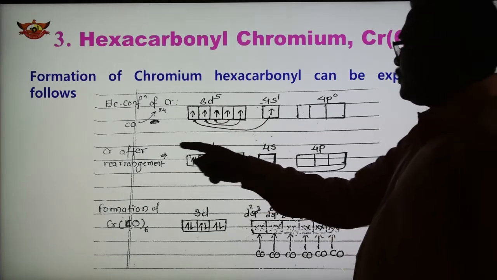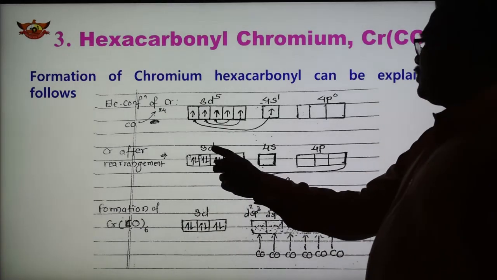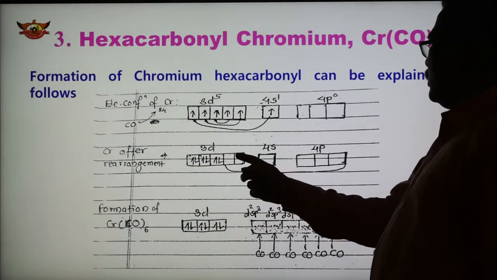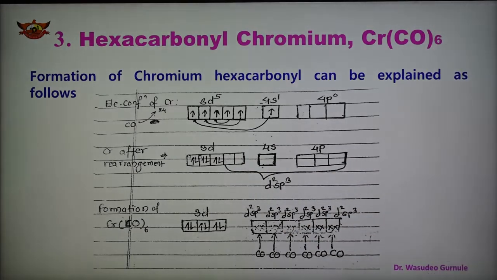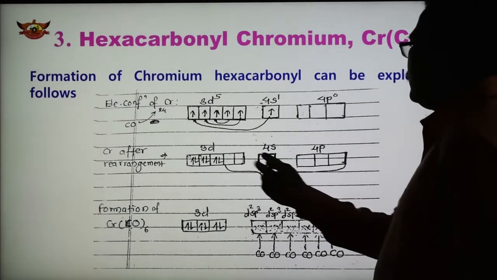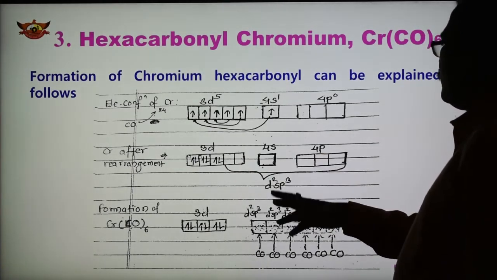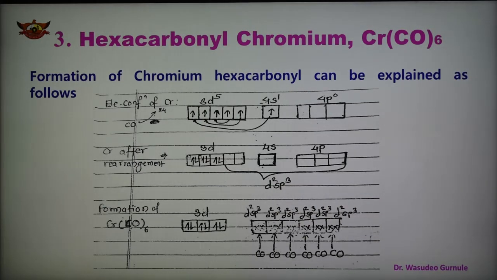So see here, chromium after rearrangement, this is the 3d having paired electrons, and now 2d orbitals, 1s and 3p orbitals undergo hybridization, forming 6 d2sp3 hybrid orbitals of equivalent energy and shape. So what is here? The hybridization is d2sp3.